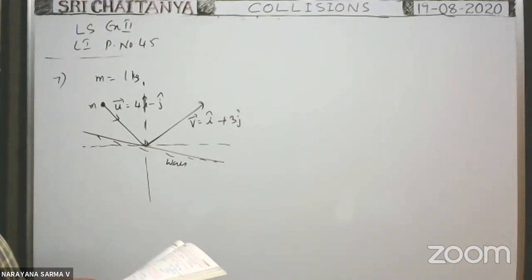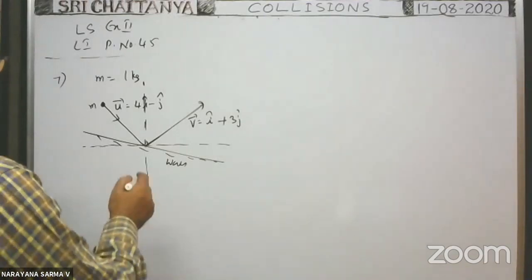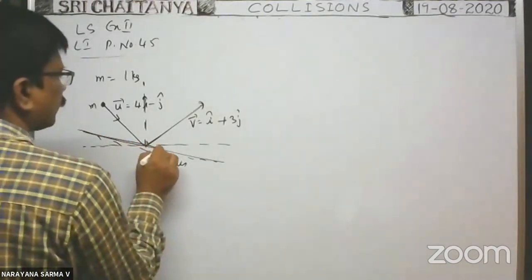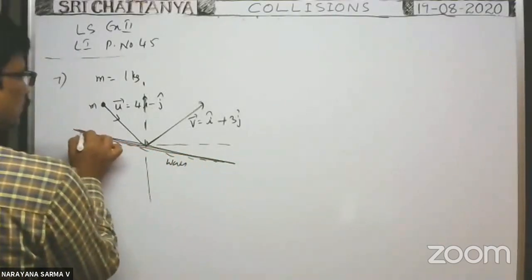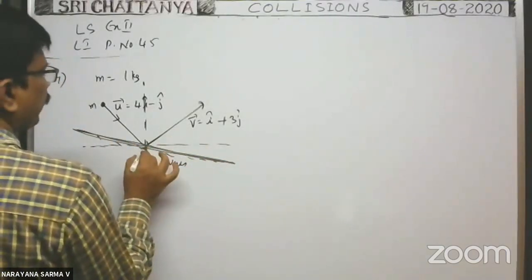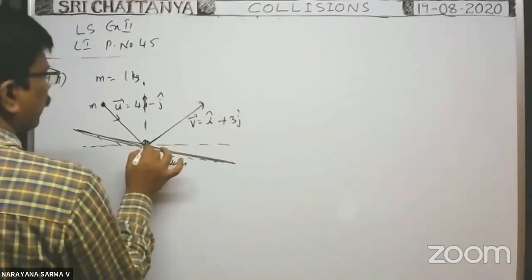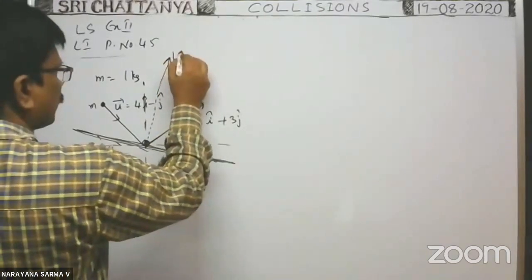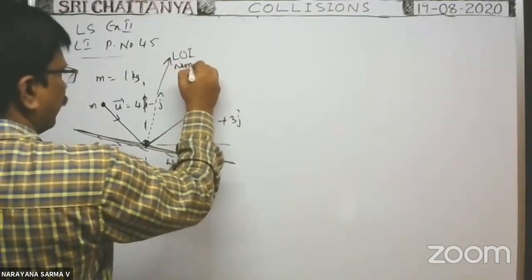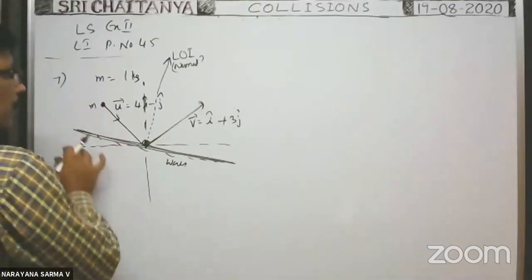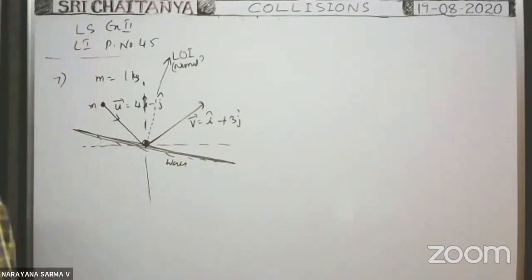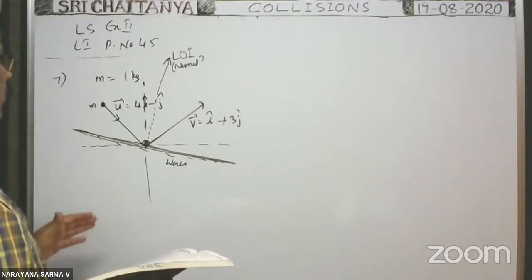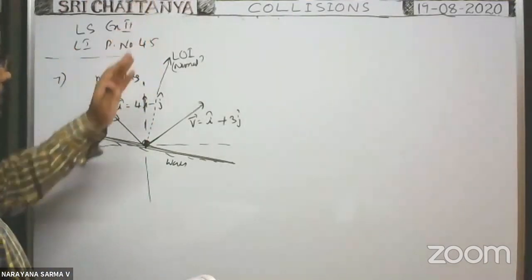No doubt change in momentum takes place only along the line of impact. This is the wall. Perpendicular to the wall, whenever the particle collides here, if you draw a normal along this direction, it is the line of impact, or the normal. Along this direction only, change in momentum takes place. Parallel to the wall, there is no change in the momentum. Okay, that is given.